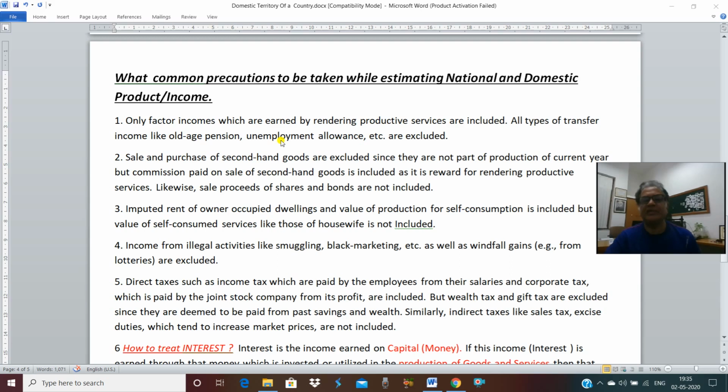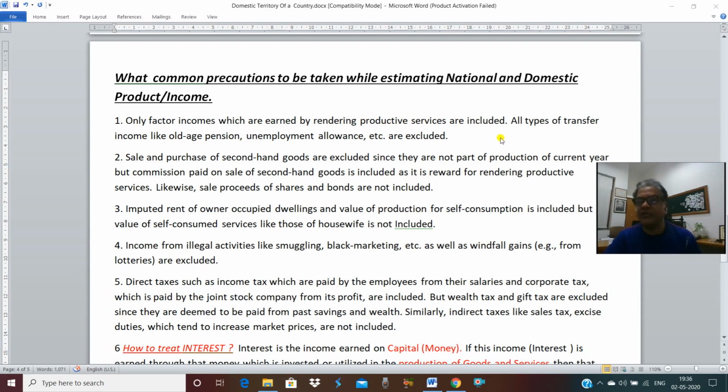Unemployment allowance is a transfer income, it will not be included. Scholarship is a transfer income, it will not be included. Any financial assistance, donation, gifts will not be included because the person receiving the income is not contributing in the flow of goods and services. And any income which is received without making flow of goods and services cannot be a part of national or domestic product.